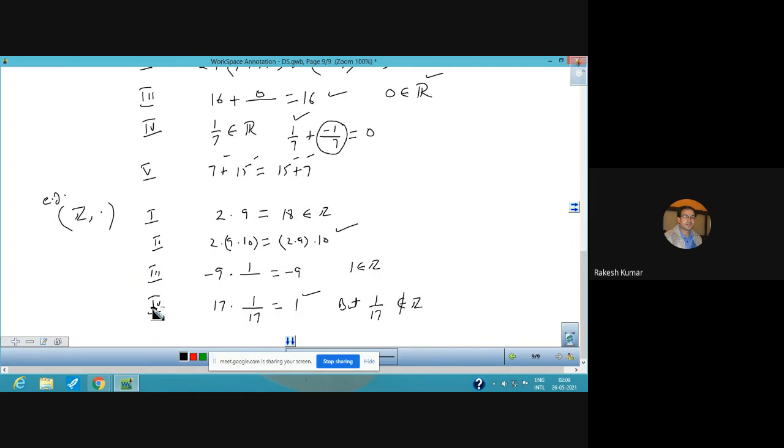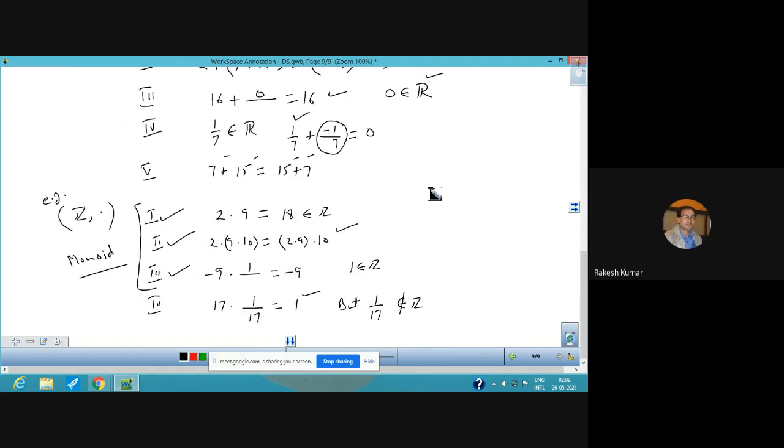So the fourth property is not satisfied in the case of integers. So it means only 3 properties are satisfied. When the first 3 properties are satisfied, then it is said to be a monoid. Always remember, the first 3 properties, the sequence order should not change: closure, associative, and identity element. So it becomes a monoid, but it is not a group.